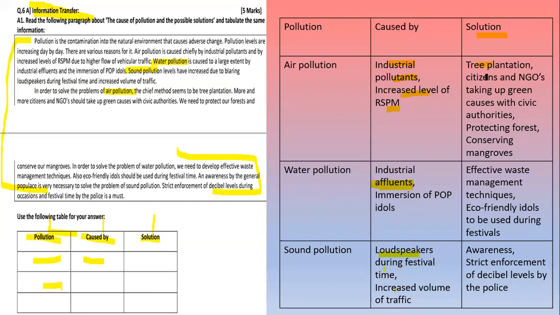So your tree plantation, citizens and NGOs taking up green cause with civic authorities, protecting forest, conserving mangroves. And for water pollution the solution is effective waste management technique, eco-friendly idols to be used during festivals. And last is about sound pollution, awareness, strict enforcement of decibel level by the police. So this information you have to write in table format. This question carries 5 marks.